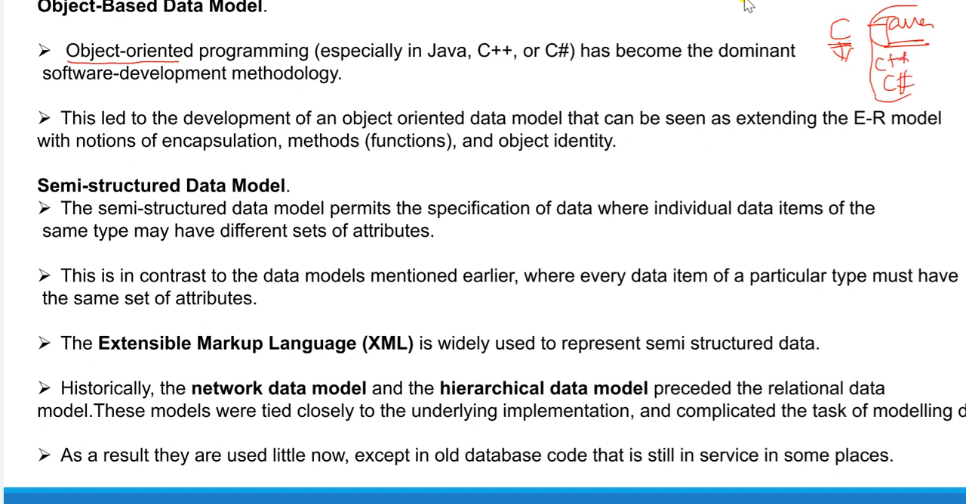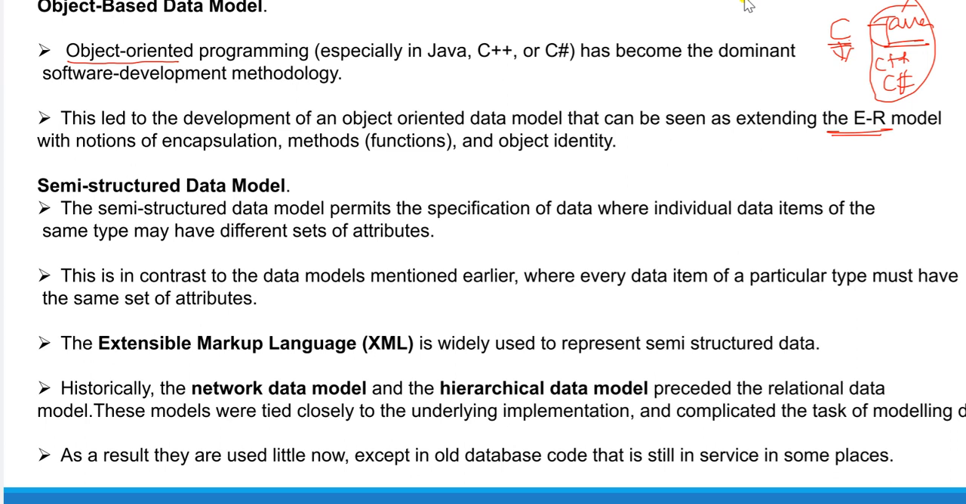Okay, so these are all object oriented programming languages. This has led to the development of object oriented data models. So from object oriented programming languages, data models came about. That can be seen as an extension of the ER model. We already have the entity relation model, right?